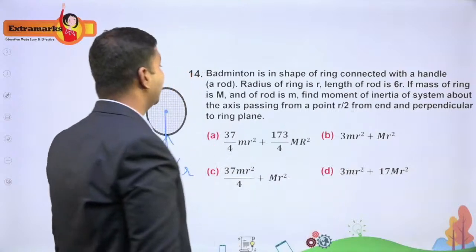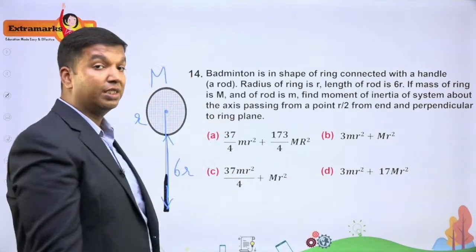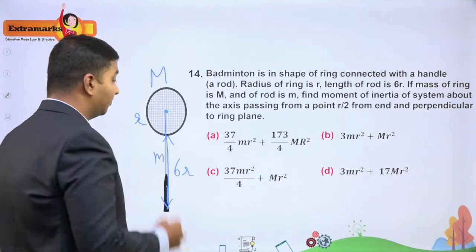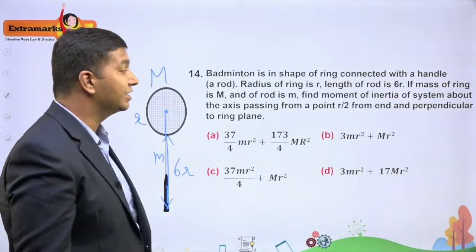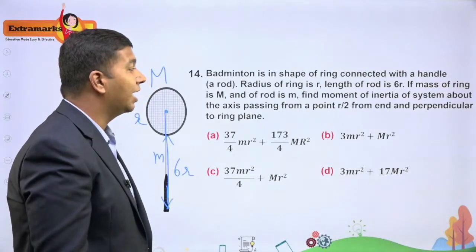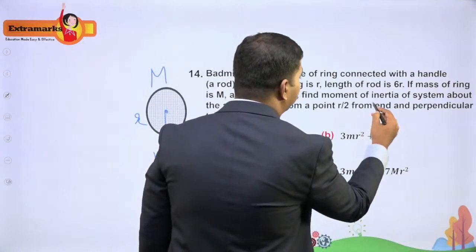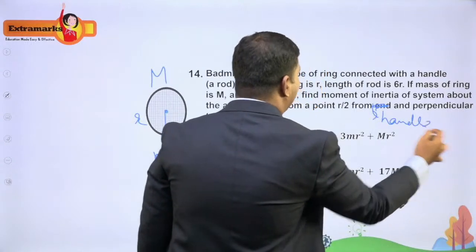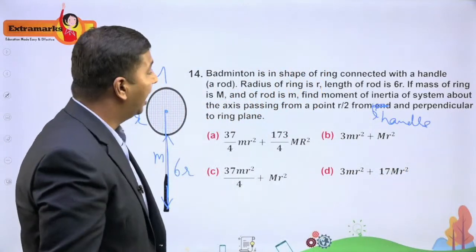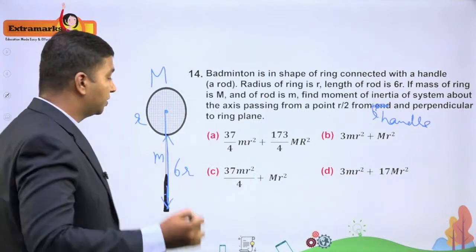So the mass of the ring is capital M, and the mass of the rod is small m. Find the moment of inertia of the system about the axis passing through a point r by 2 from the end, that is from the handle end, and perpendicular to the ring plane. So the axis is like this, towards you, right?